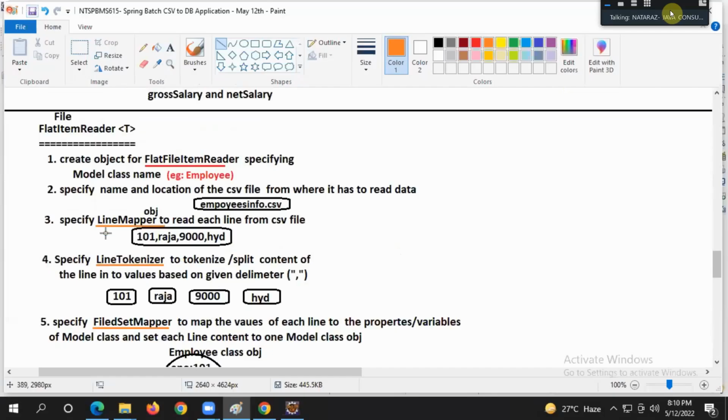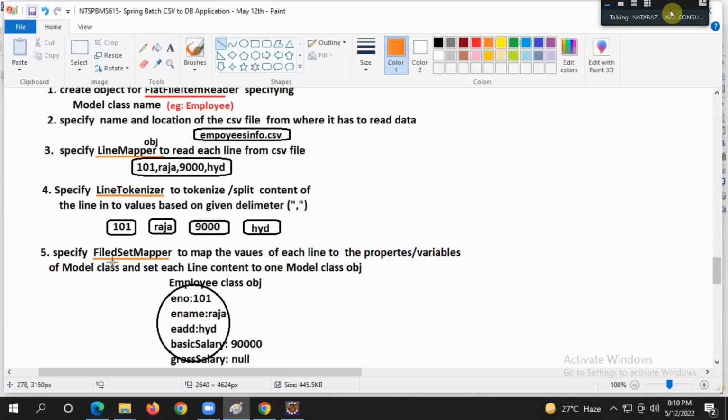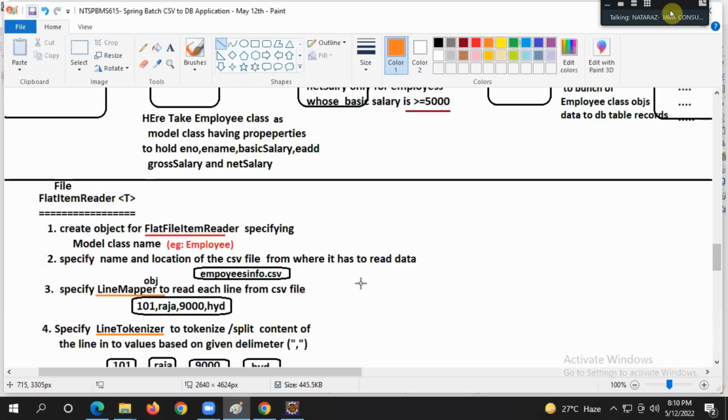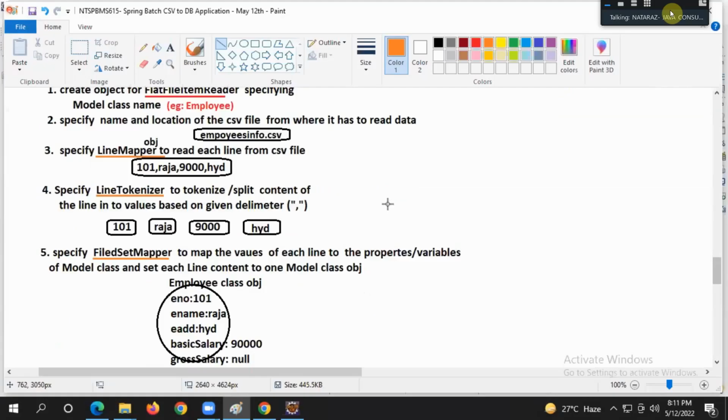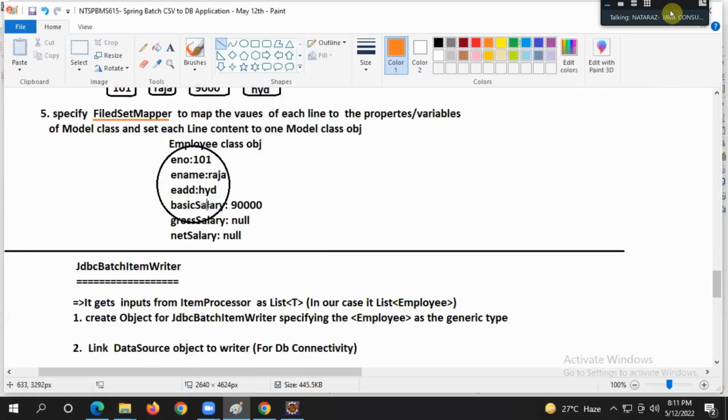So total three things. Line mapper to get each line. Line tokenizer to split the line content. Field set mapper to convert the split content into a model class object. So number 1, object creation. Number 2, specifying the location. Number 3, line mapper. Number 4, line tokenizer. Number 5, field set mapper. Enjoyed this one, guys? Got the clarity?